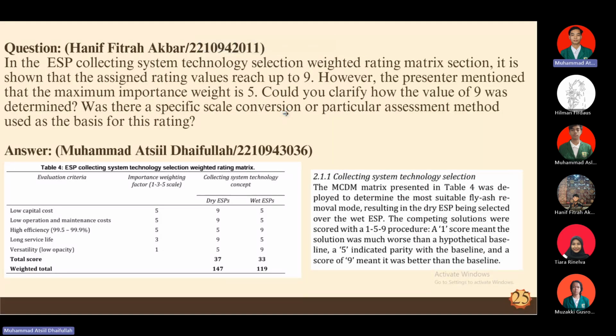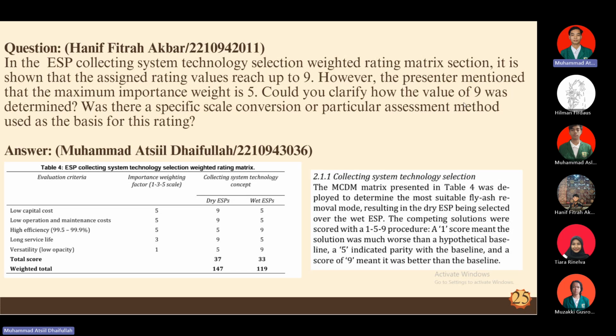So we are from group 2. We'll answer the question from group 1. The first question is from Hanif Akbar. Hanif asked: in the ASP collecting system technology selection, we have the select weight rating in matrix section.